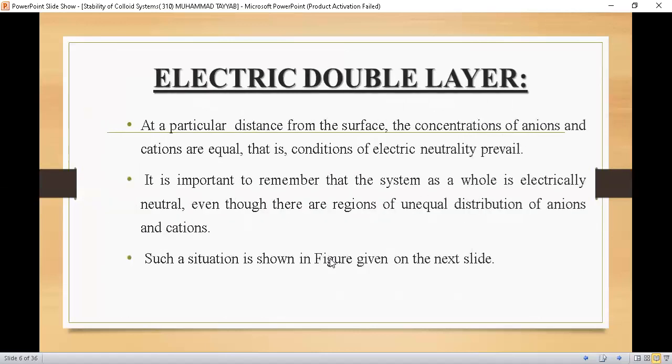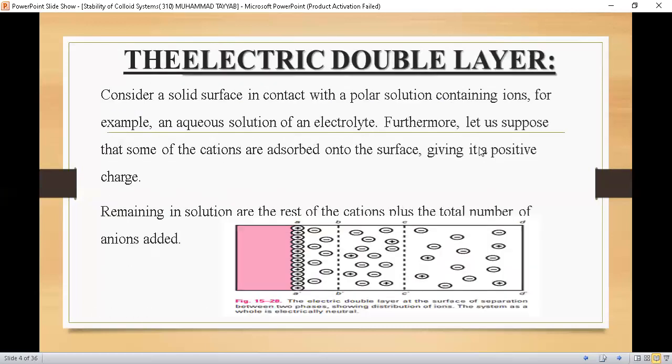Let's proceed further. At a particular distance from the surface, the concentration of anions and cations are equal. That is called electric neutrality, or you can say that conditions of electric neutrality prevail. Here in the diagram you can see that the electroneutral region of the solution is from C dash to D dash.